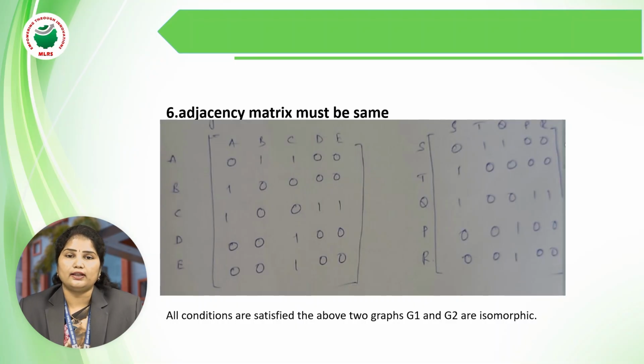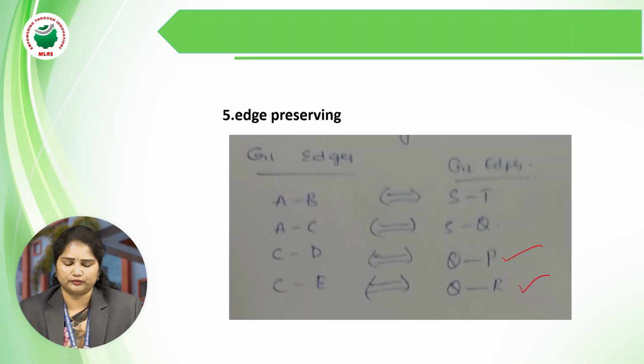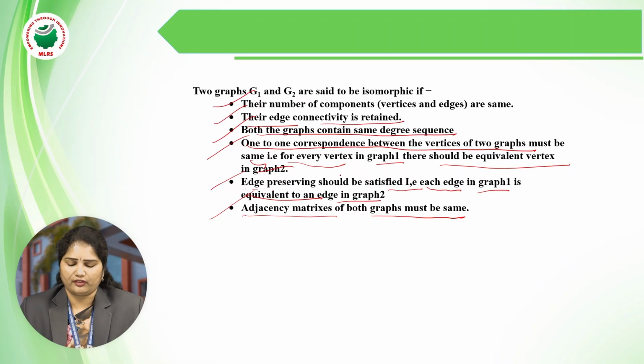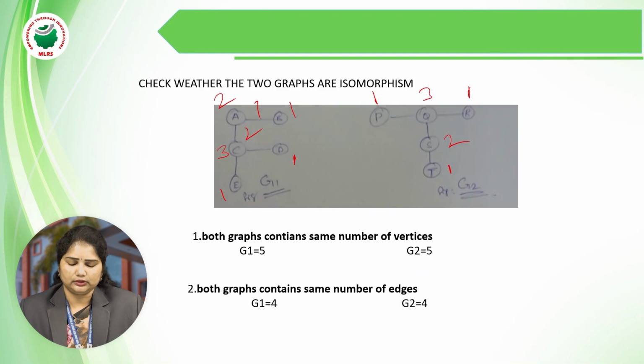Okay, if all the possibilities are satisfied, then the two graphs are said to be isomorphic to each other. Okay, so this graph 1 and graph 2 satisfied all the steps, so the two graphs are said to be isomorphic.